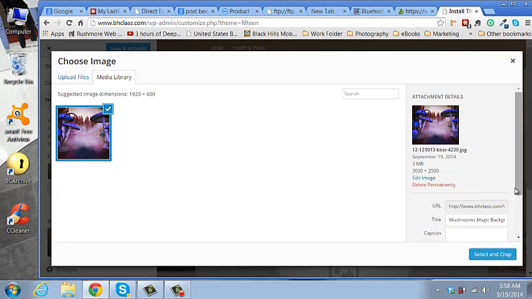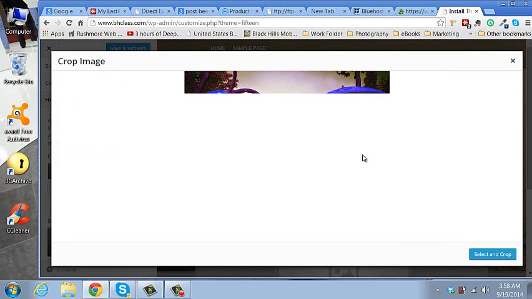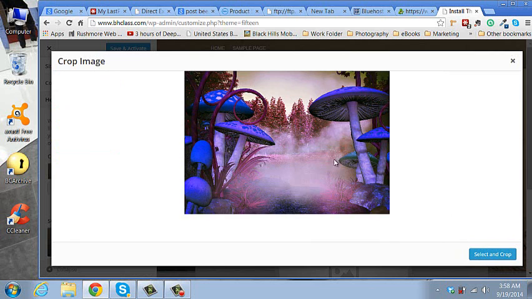And here we can enter some metadata in the picture. Alt text. Mushrooms. Half glass. Caption. Select and copy. So that's our new header image.